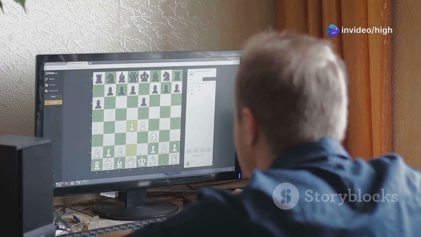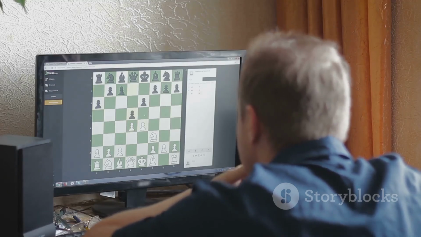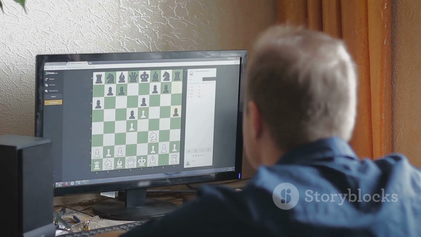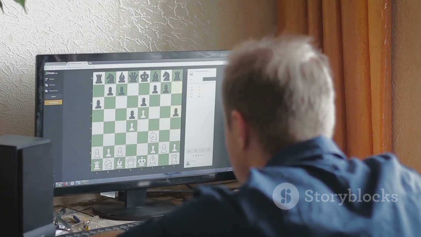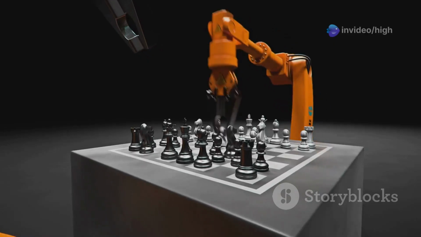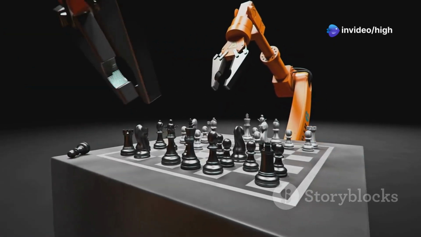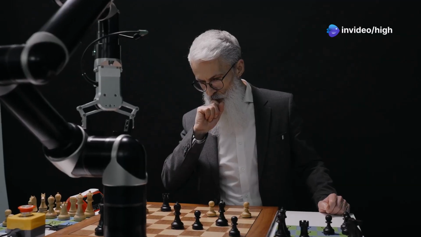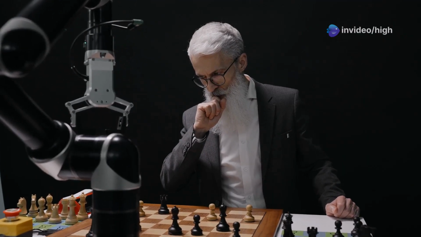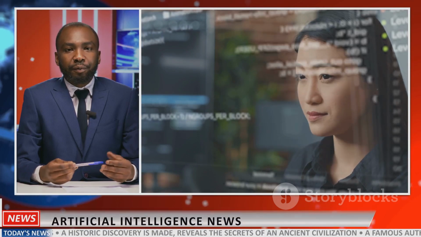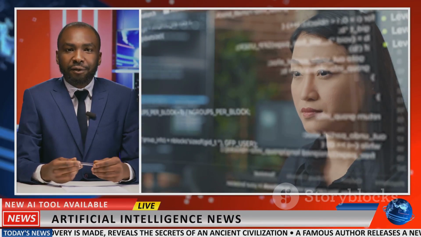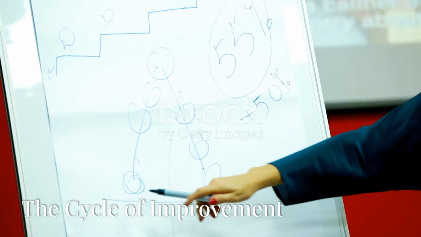Essentially, the AI agent gets feedback on its actions and uses that feedback to improve its future decisions. Imagine a chess-playing AI. Every time it loses a match, it learns from its mistakes and gets better. Over time, it can even surpass the skills of its human programmers. This ability to learn and adapt is what makes AI agents so powerful and versatile.